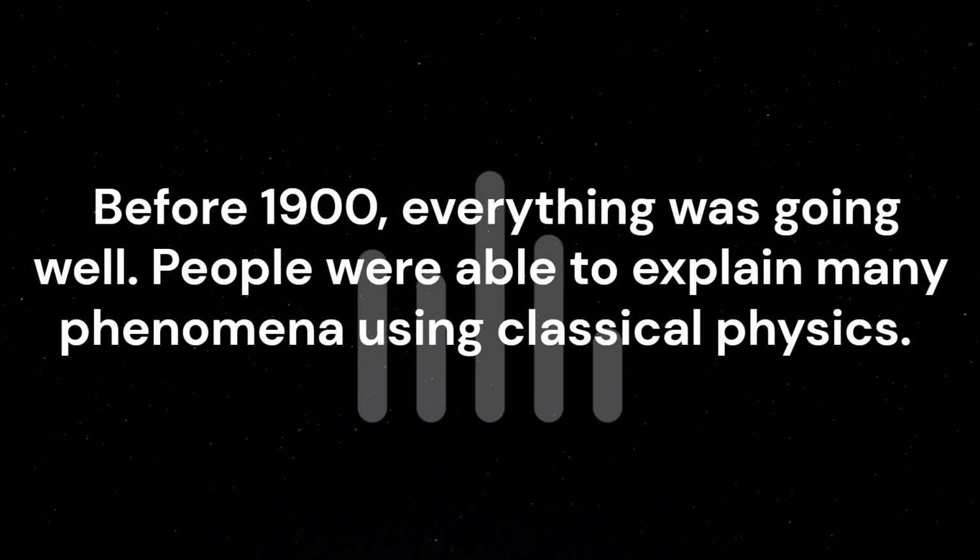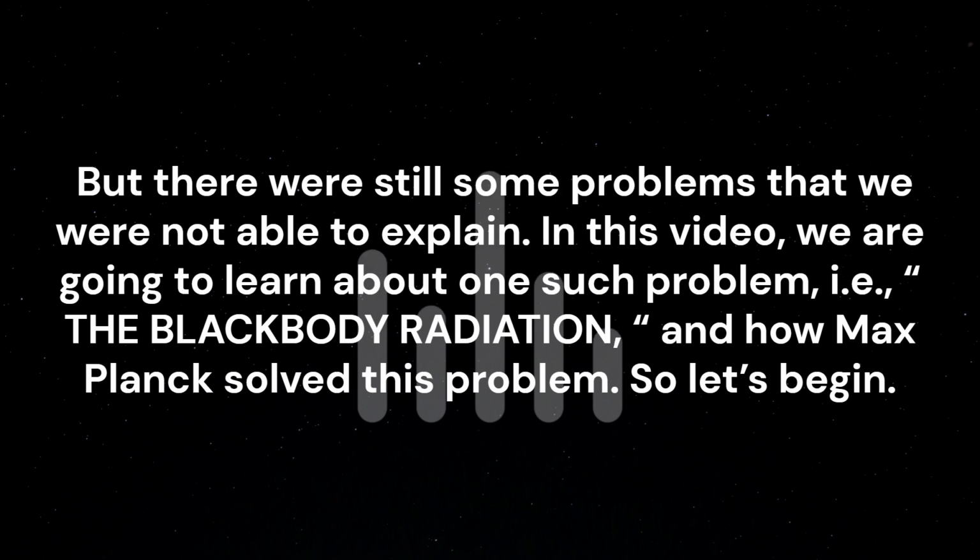Before 1900, everything was going well. People were able to explain many phenomena using classical physics. But there were still some problems that we were not able to explain. In this video, we are going to learn about one such problem, that is, the blackbody radiation, and how Max Planck solved this problem. So let's begin.